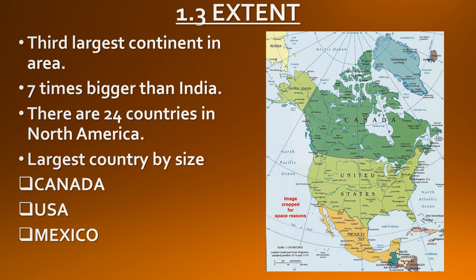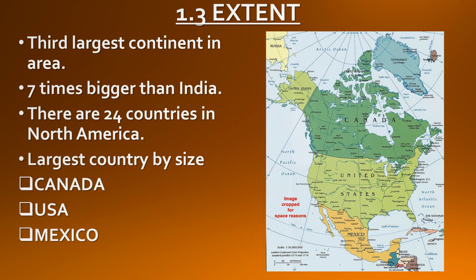There are 24 countries in North America. Canada, USA, and Mexico are the three large countries by their size. The Caribbean islands are also included in the physical area of North America. There are many small and big islands found in the Caribbean Sea, and all those islands are included in the map of North America.